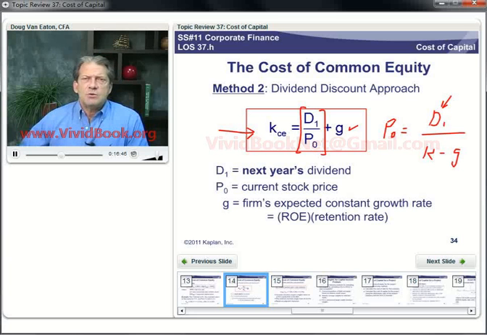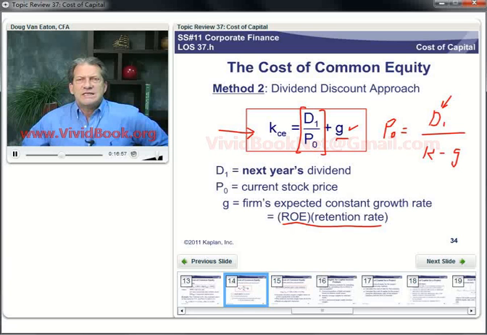Now that g we've calculated before, and you'll probably see it again, but we calculate the firm's sustainable growth rate as its return on equity times its retention rate. And remember that retention rate is 1 minus the dividend payout rate.